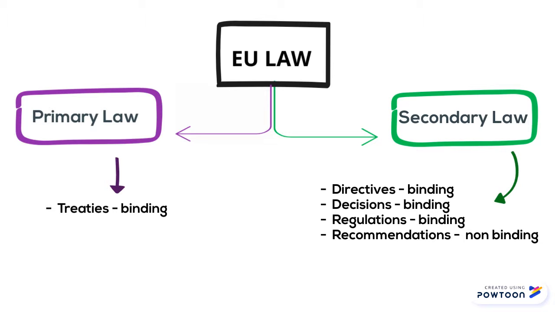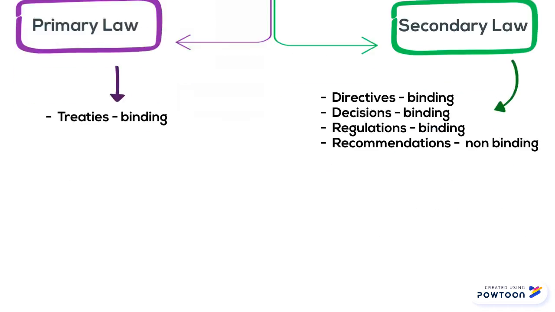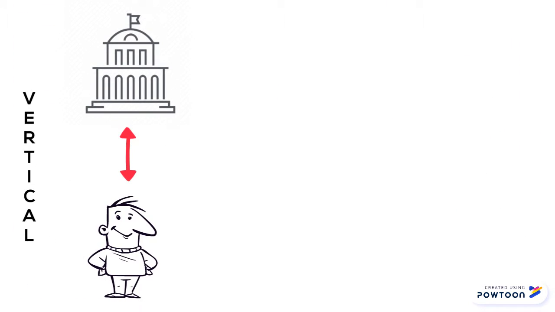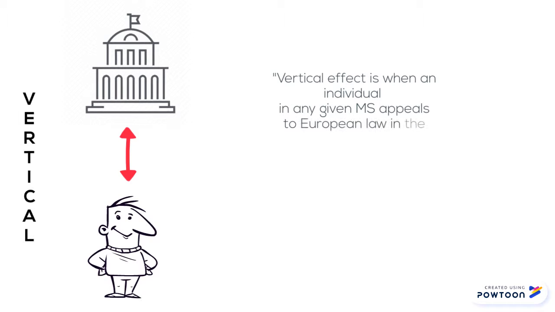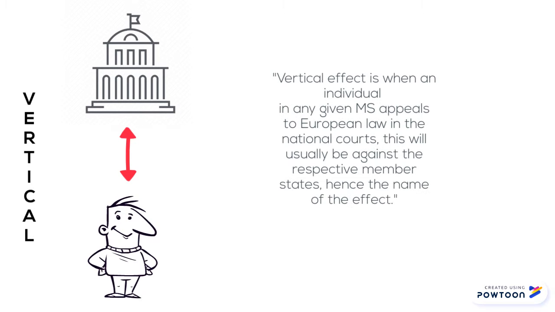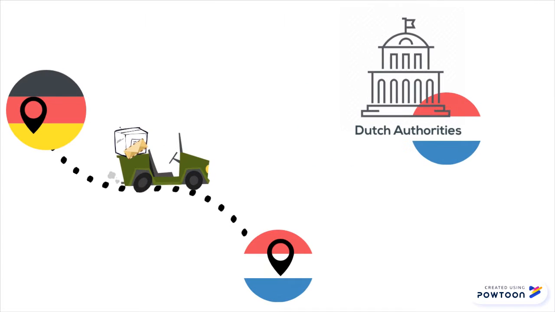Within primary law there is both horizontal and vertical direct effect. Vertical effect is when an individual in any given member state appeals to European law in the national courts, which will usually be against the respective member states, hence the name of the effect. In the case of Van Gend, we see vertical direct effect.